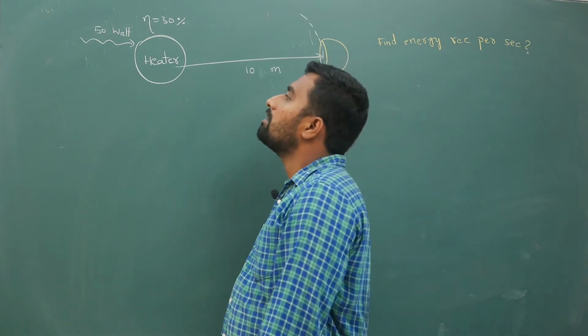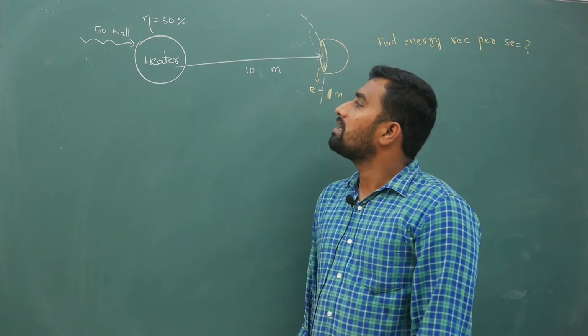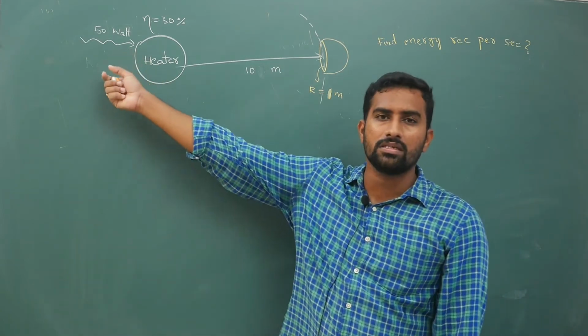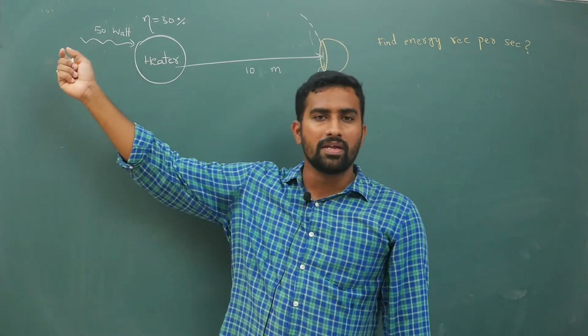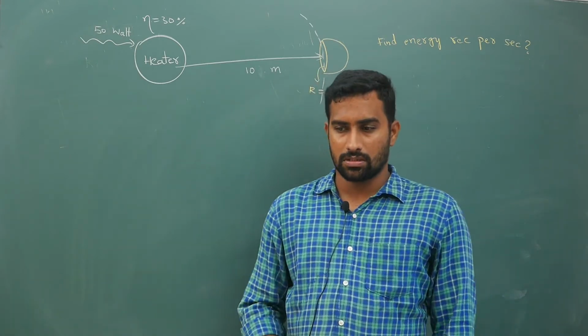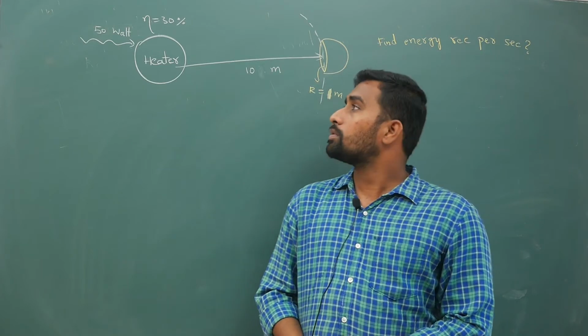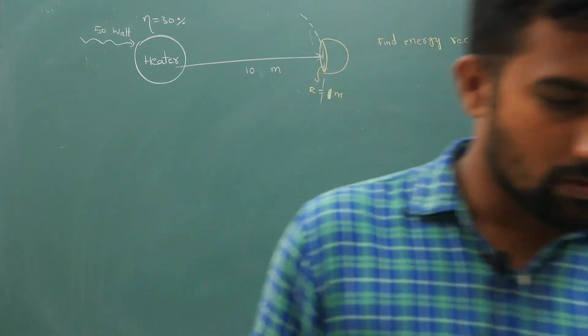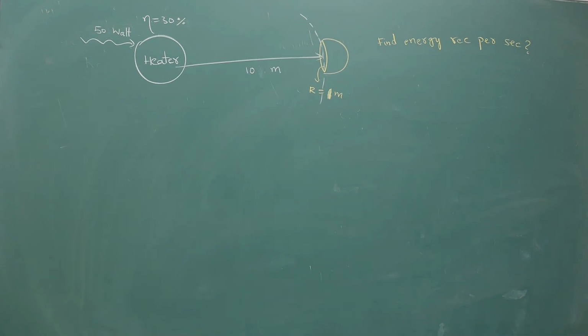Your input is 50 watts, the efficiency of the heater is 30%. I can convert this into an advanced question, where this 50 watts is coming from some other resistor or some other source. You are supposed to calculate how much energy is received. It's not tough, I have explained everything clearly. So come on, try it.